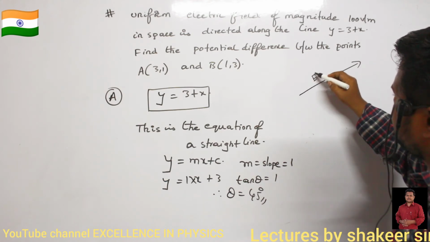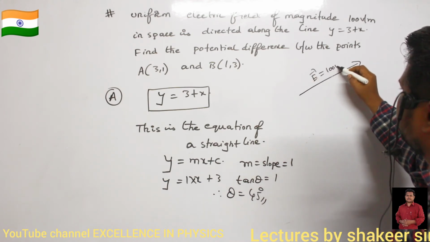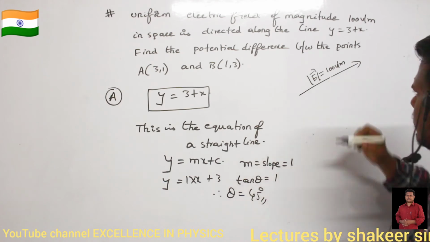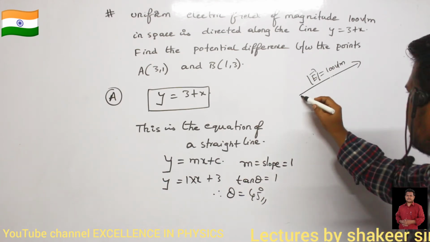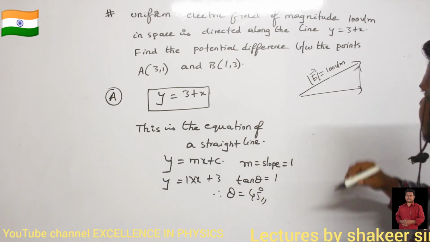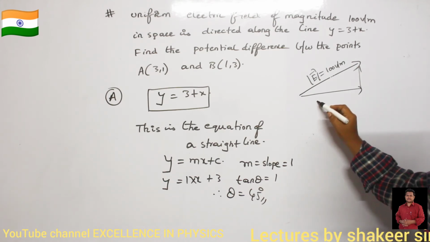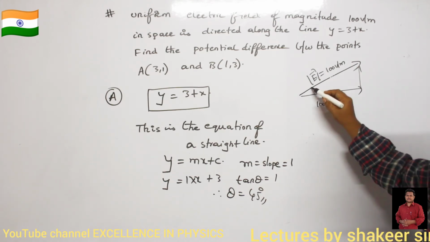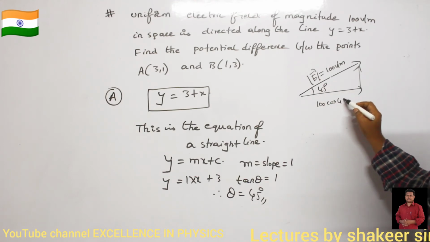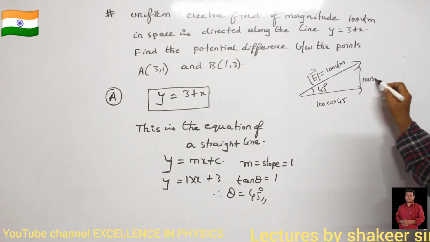Clear? So E dash is equal to 100 volts per meter in magnitude. Therefore, can't I split this electric field into two components? I can split this one. This is 100, and this angle is 45 degrees. So 100 cos 45, and this is 100 sin 45.